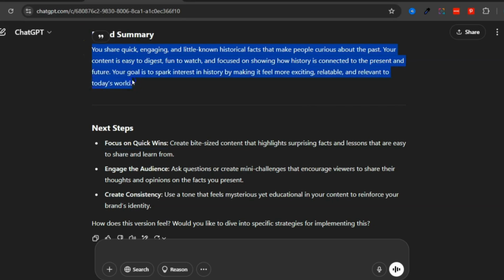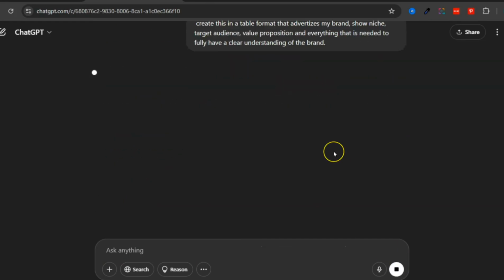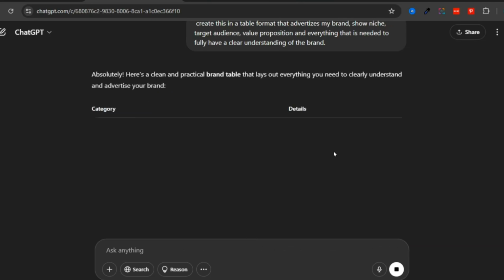So once you get to this step where you have your brand summary, what I want you to do is this. You can just copy this prompt right here. You're going to ask ChatGPT to create this in a table format that advertises my brand. Show the niche, the target audience, the value proposition, and everything that's needed to fully have a clear understanding of the brand. And this is going to be our final step.